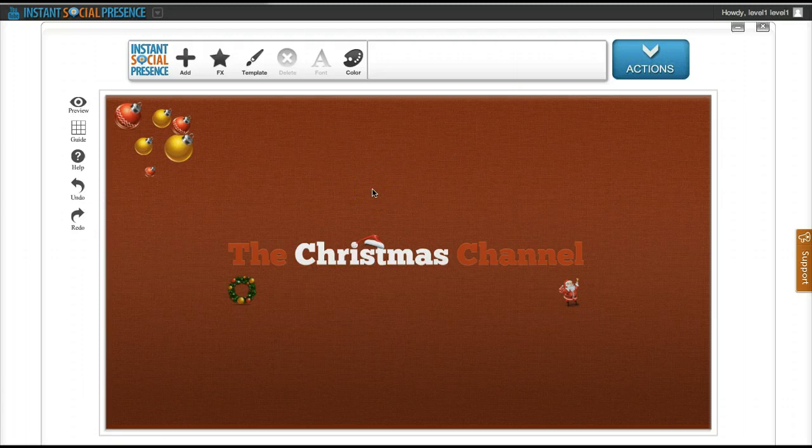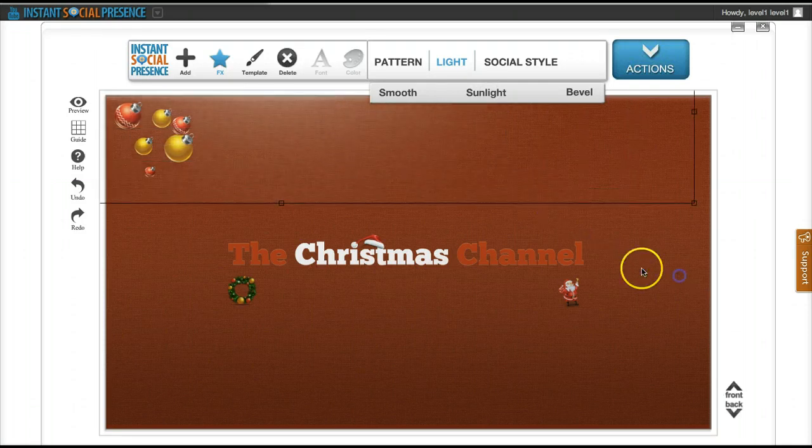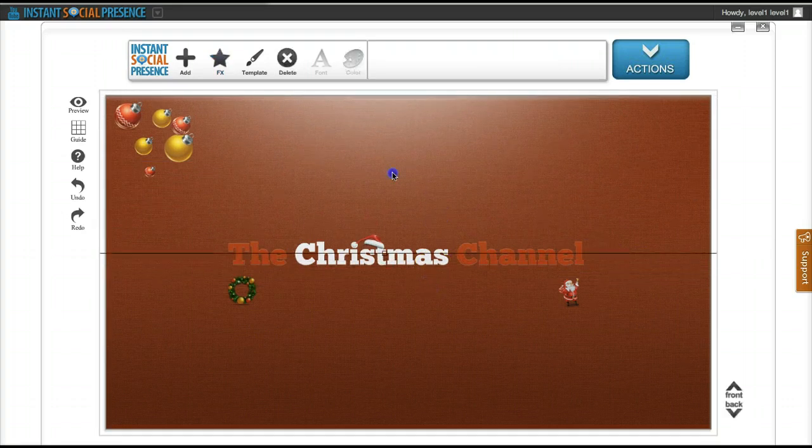Okay, so next thing I might want to do is maybe add some light effect, because lighting is pretty good when you're designing this kind of stuff. So I'm gonna add a sunlight which appears here right on top, and I'm gonna resize it, as you can see, and this gives me a nice, bright sunlight effect, and I'm gonna move it to the back a little. Okay, and that's very cool. It's starting to look very nice.